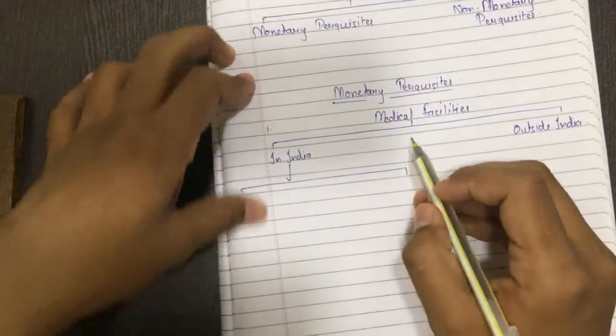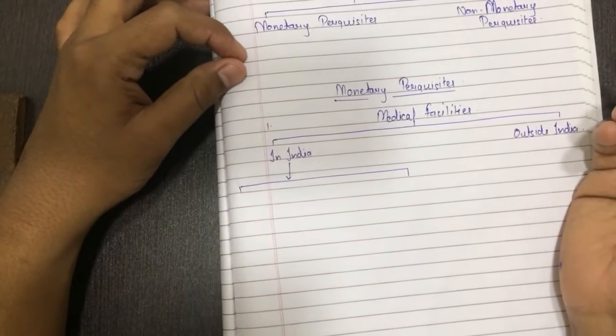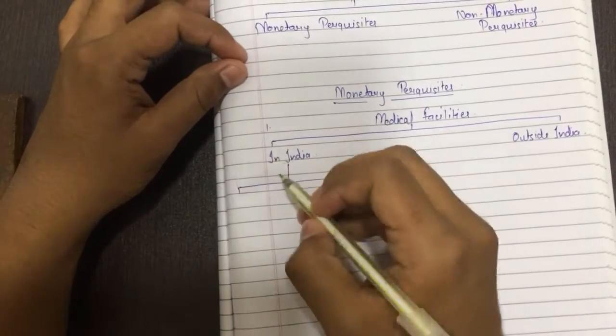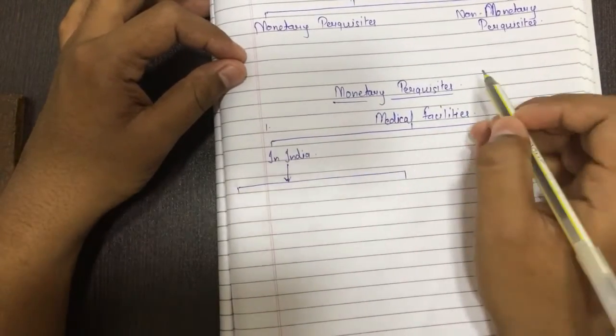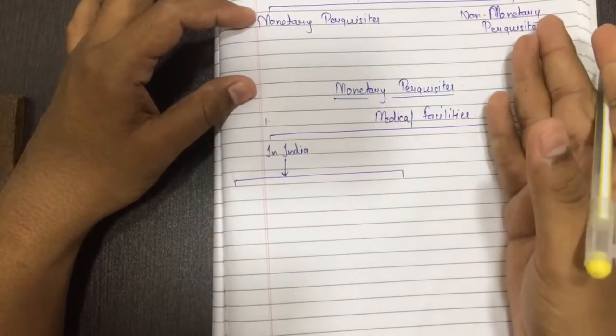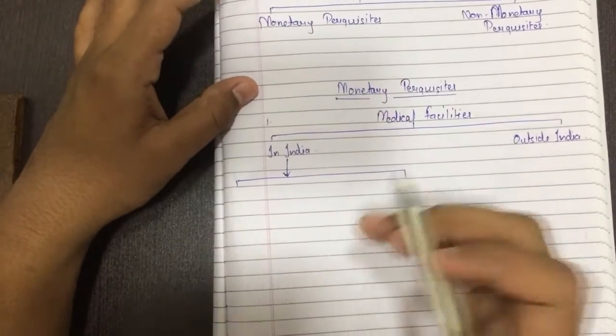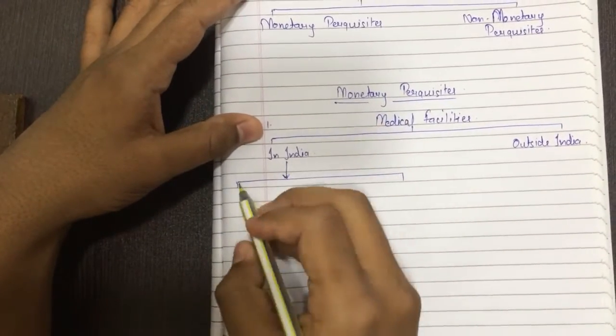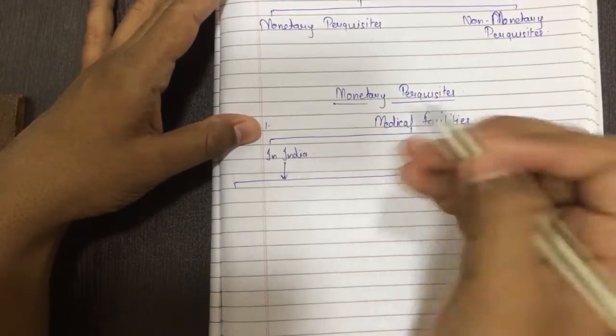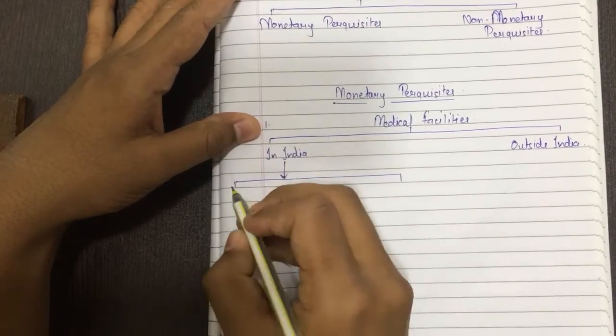If a monetary perquisite is paid by the employer to its employee in India for treatment, it is a monetary perquisite. That means the payment is paid by the employer to its employee in India for the treatment of the employee in the following hospitals.